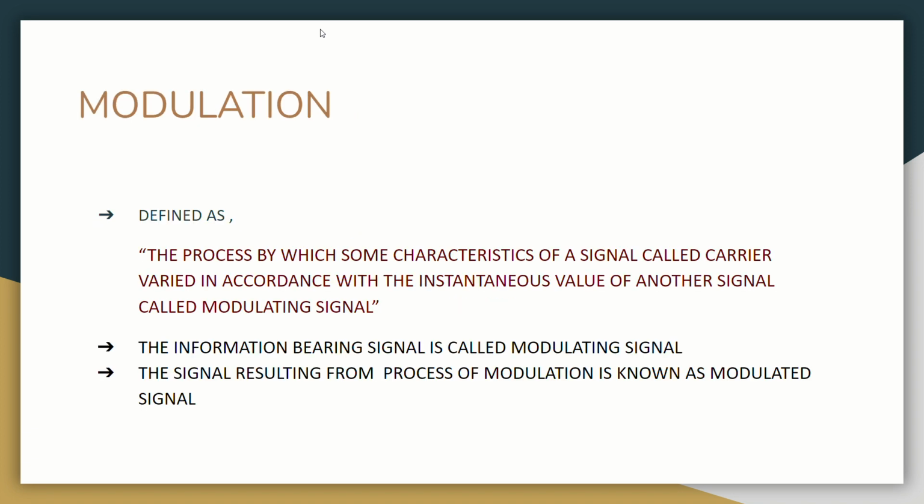Now, what is modulation? It is defined as the process by which some characteristic of a signal called the carrier is varied in accordance with the instantaneous value of another signal called the modulating signal. The information bearing signal is called the modulating signal. The signal resulting from the process of modulation is known as the modulated signal.